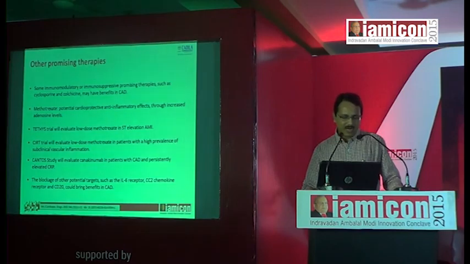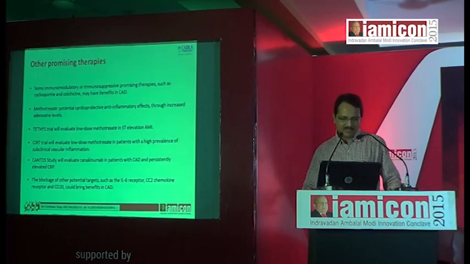Other promising therapies are some immunomodulators and immunosuppressives, such as cyclosporine and colchicine, which may have beneficial effect in CAD. Methotrexate has a potentially cardioprotective anti-inflammatory effect through increase of adenosine level.